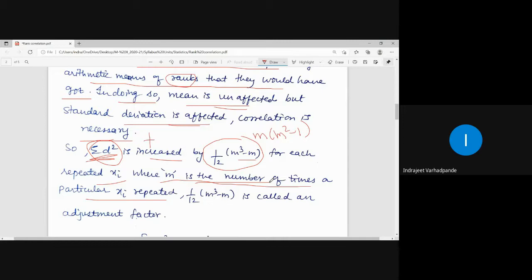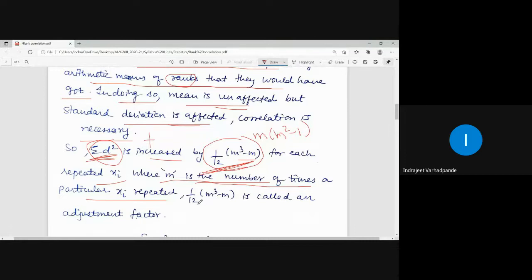Suppose the observations are repeated 3 times, so they will have the equal rank, so m will be equal to 3. If a particular observation is repeated 2 times, the value of m will be 2 in that case. So in this case, summation d square will be added with as many such terms as there are repeated observations in the columns of x as well as in the columns of y.